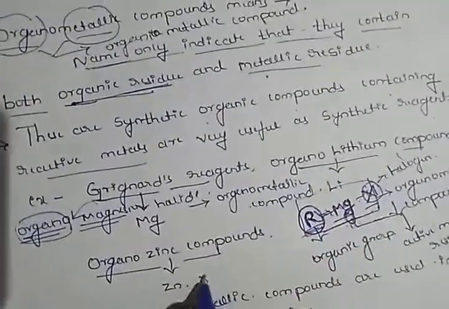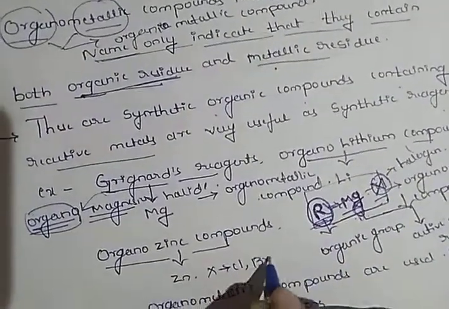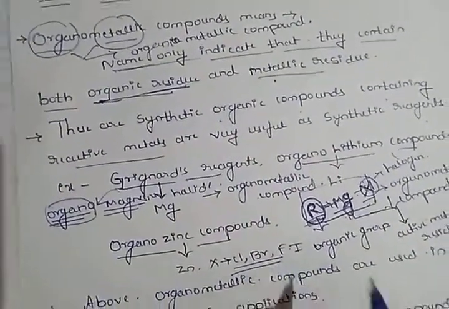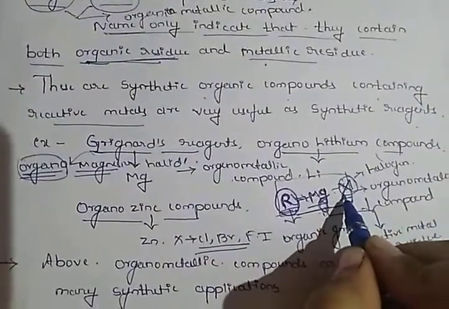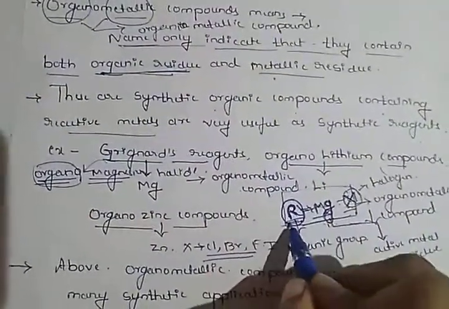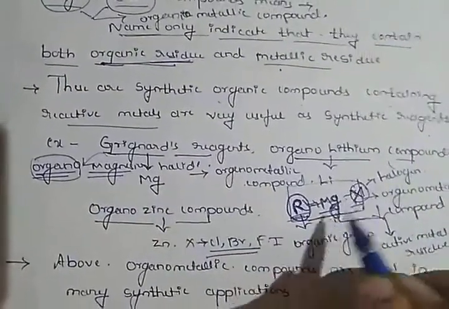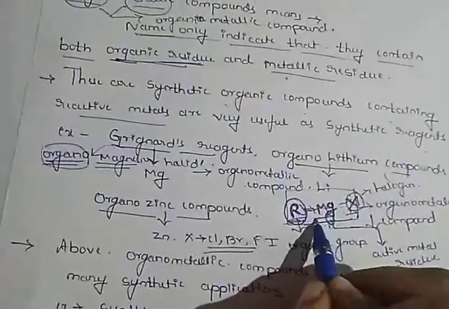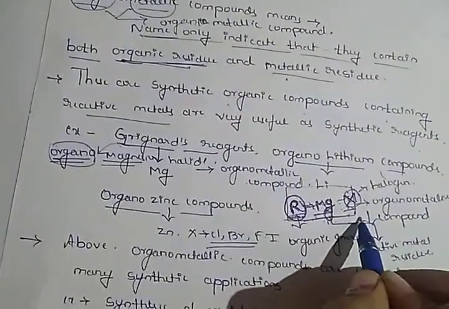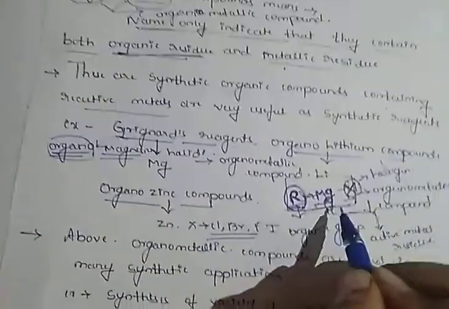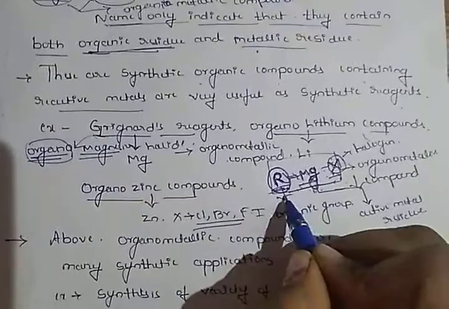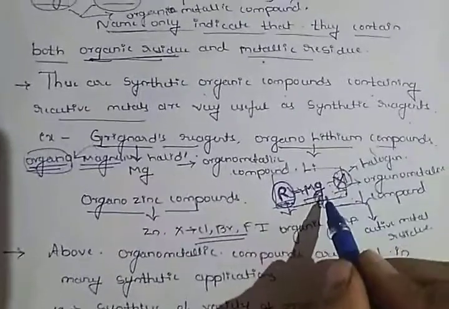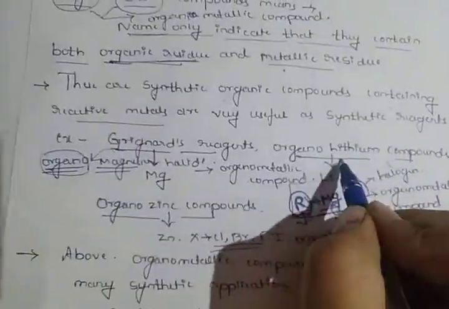X means halogens; it may be chlorine, bromine, fluorine, iodine. These halogen groups are present in the Grignard reagent. These are called organomagnesium halides. These organometallic compounds were synthesized by the scientist Grignard. Hence these organomagnesium halides are called Grignard reagents.